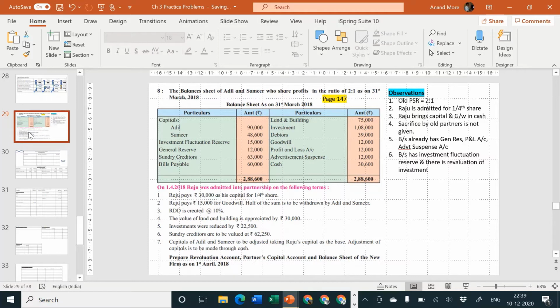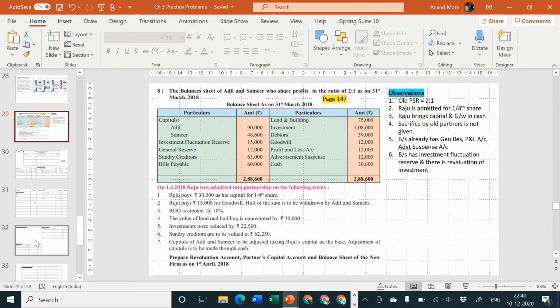Okay, great. Next, Raju pays rupees 15,000 for goodwill. Half of the sum is to be withdrawn by Adil and Samir. So first we'll have to find out the sacrifice ratio, because goodwill is brought in cash. If goodwill is brought in cash, that means it's the premium method. In the premium method, there are basically two entries. First entry, cash account debit to goodwill account. Second entry, goodwill account debit to old partners capital account in their sacrifice ratio. So we'll have to calculate the sacrifice ratio.